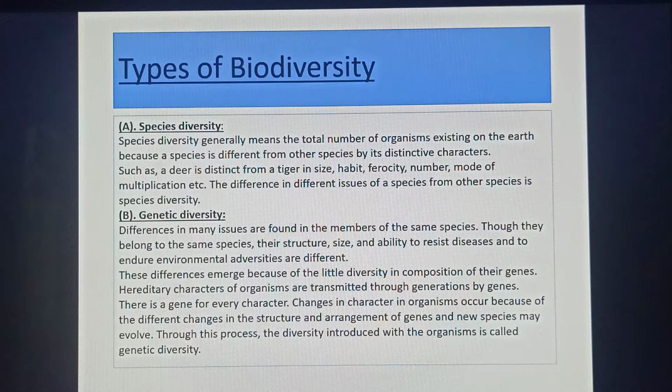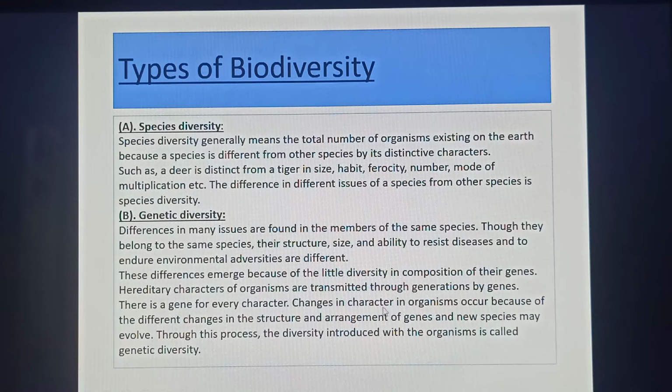Though they belong to the same species, their structure, their size, and ability to resist diseases and to endure environmental adversities are different. These differences emerge because of the little diversity in composition of their genes. Hereditary characters of organisms are transmitted through generations by genes. There is a gene for every character.